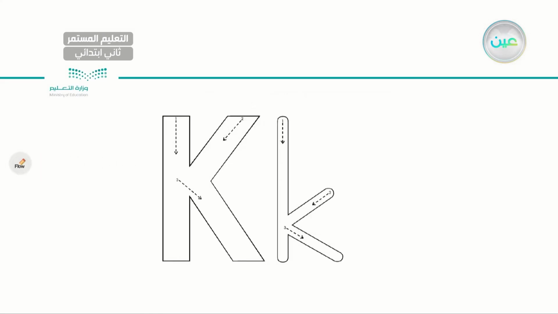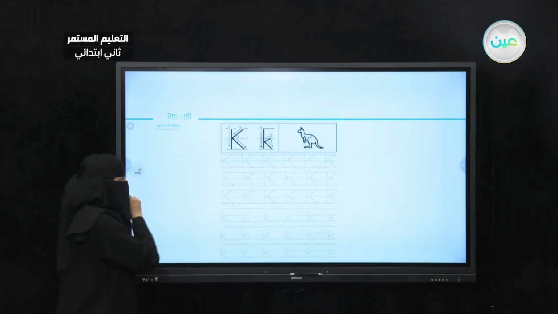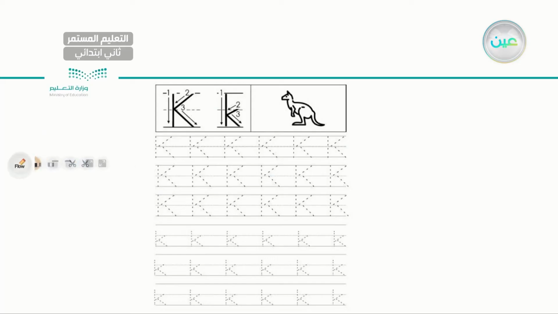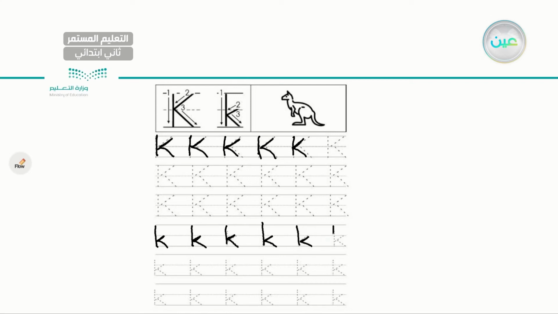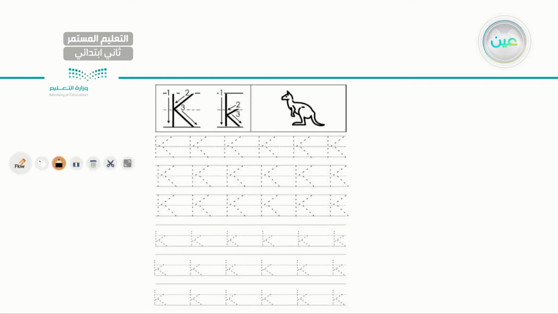Next letter, here I have letter K. Capital K and small k. Let's go ahead and write as in the word key. Or here he gave us the picture of a kangaroo. Capital K, just go ahead and follow the arrow. 1, 2, 3. Very good. That's for the capital K. Let's go for the small k now. Same. Very good. Very good, my dear student. Capital K and small k. Excellent, excellent. Let's go to our next letter.